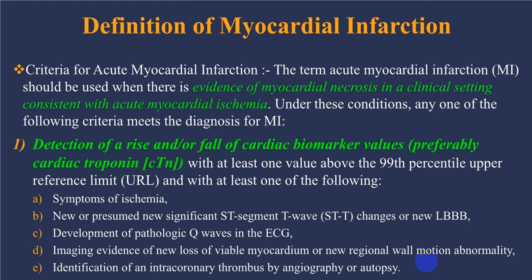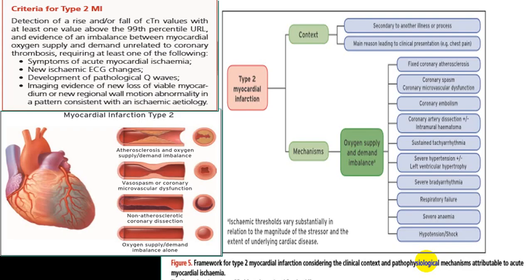That is the definition which is preferred. We have already told you regarding type 2, increased demand and decreased supply, and this is given in detail.